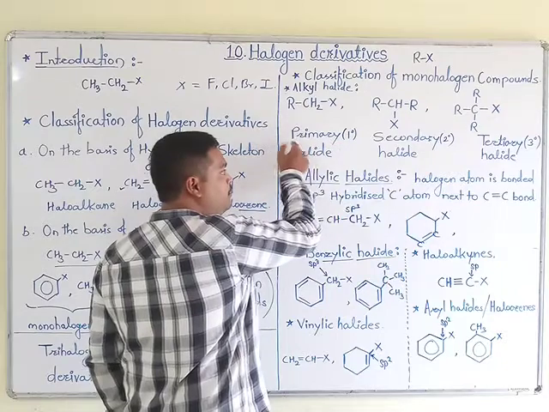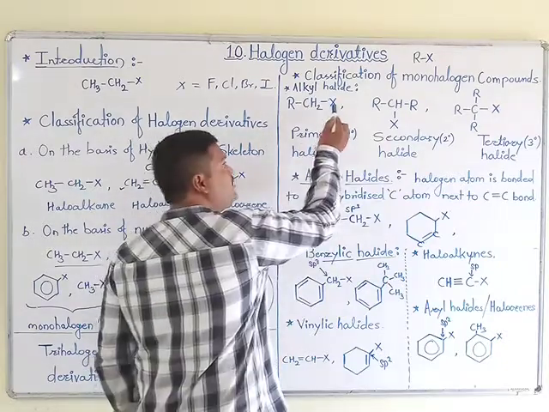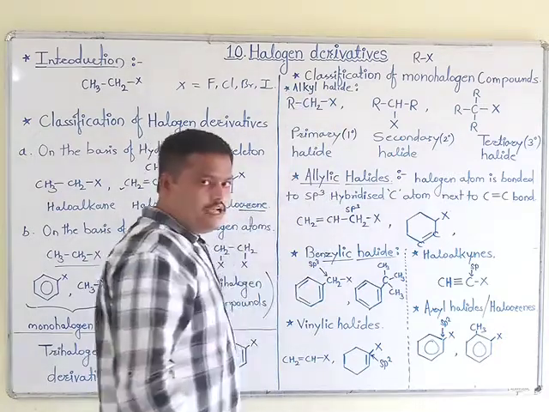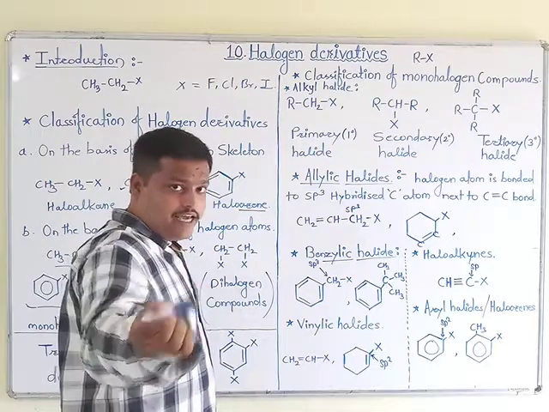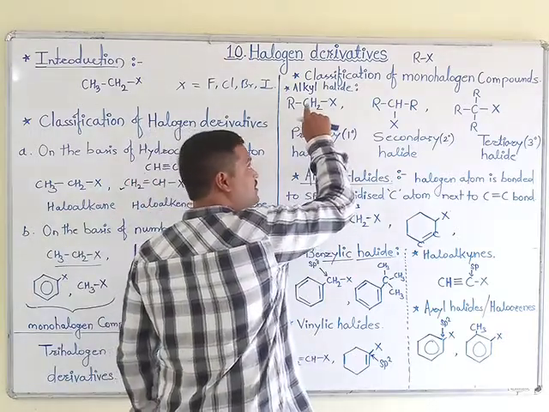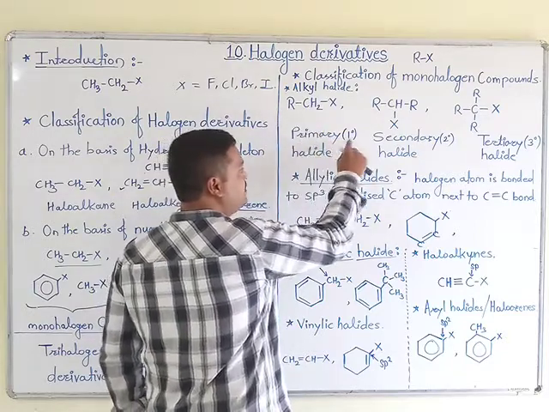It is nothing but a primary alkyl halide. Means on the basis of attachment, this is termed as primary alkyl halide. I will tell again. See this. The halogen attached to a carbon which is directly attached to one carbon, therefore its degree is primary.